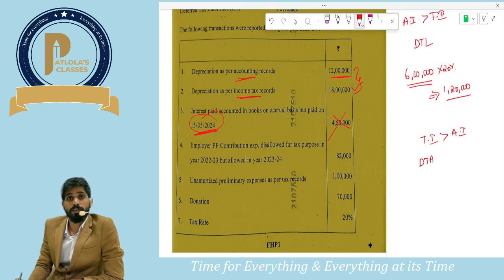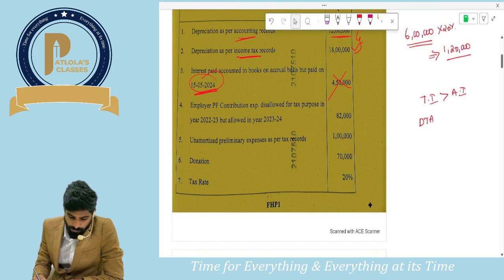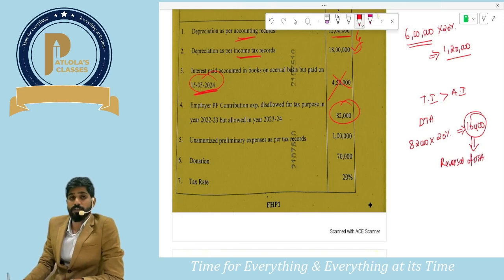Now it is allowed. So can I say, instead of saying that current year DTL is going to get created, we are going to do reversal of DTA. How much reversal of DTA is going to happen on 82,000? 82,000 into 20%, which is nothing but 16,400. This is not DTL, but it is a reversal of DTA. So DTA is going to get reversed in this year, which is related to last year.